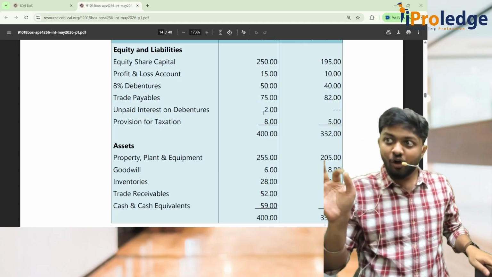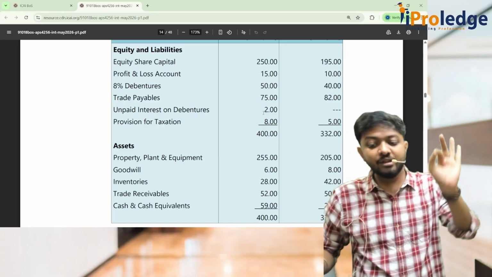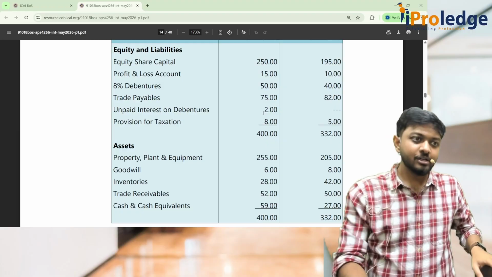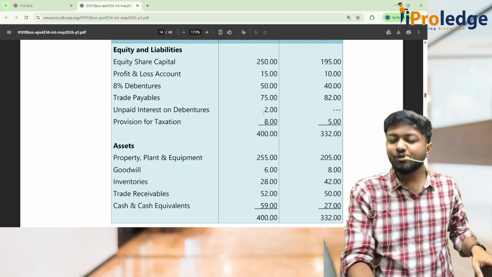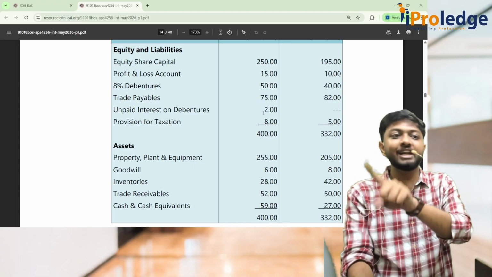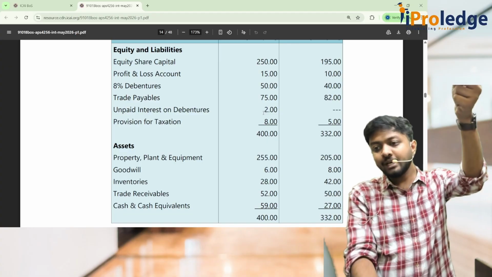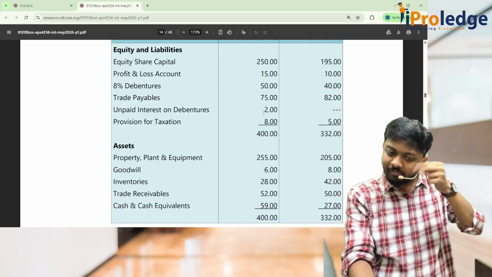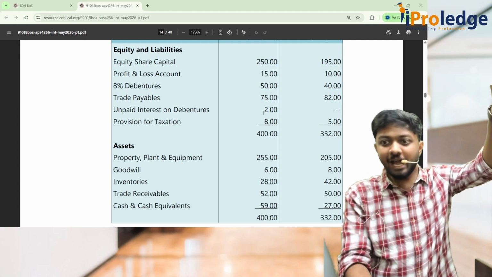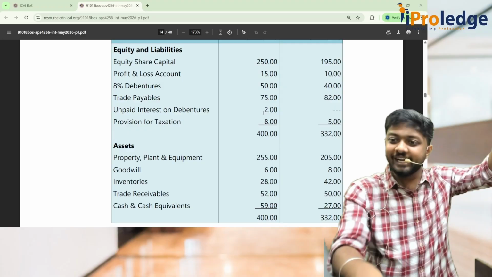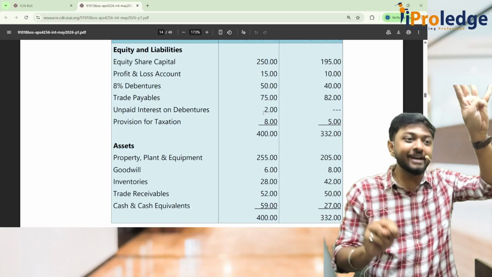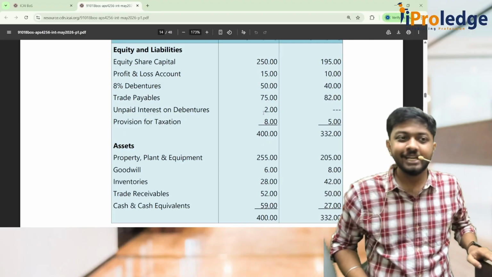So how much interest would have gone to P&L on accrual basis? It is 50 lakhs into 8%. 50 lakhs into 8% is how much? 4 lakhs, no? So what will you do? Any interest related expense is a financing activity related expense. So 4 lakhs you have to add it back. Then ultimately how much you have to subtract in the end? You have to subtract 2. Why? Because 4 was your liability, no? But here you are showing how much liability? 2. That means out of 4, 2 you have already paid. That's why the remaining 2 balance is still coming.